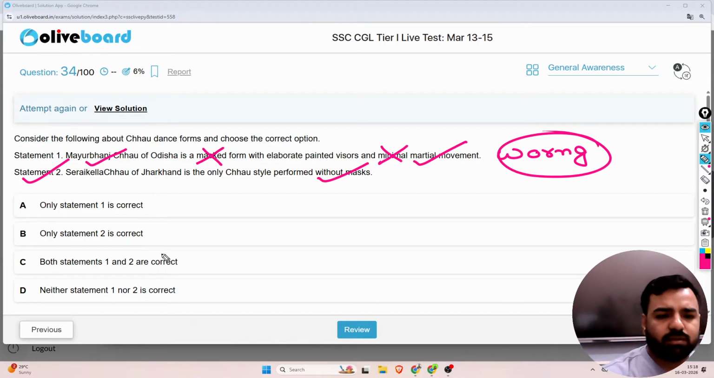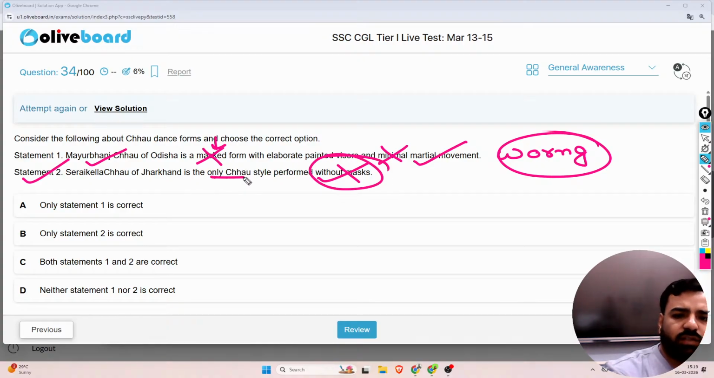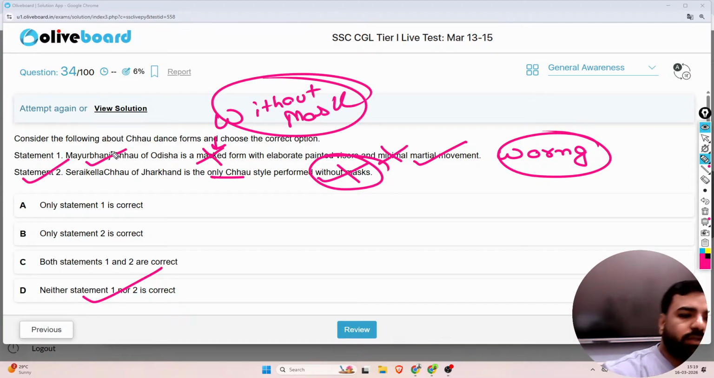So here, please remember, one more time: Saraikela Chhau is the only Chhau performed without mask. No, this is again wrong because, as I already told you, this is also without mask. So how can it be the only dance without mask? That is wrong. So here I'll say neither of the statements is correct. Both these statements are wrong basically, because this one is without mask. So yes, the perfect answer would be neither 1 nor 2.